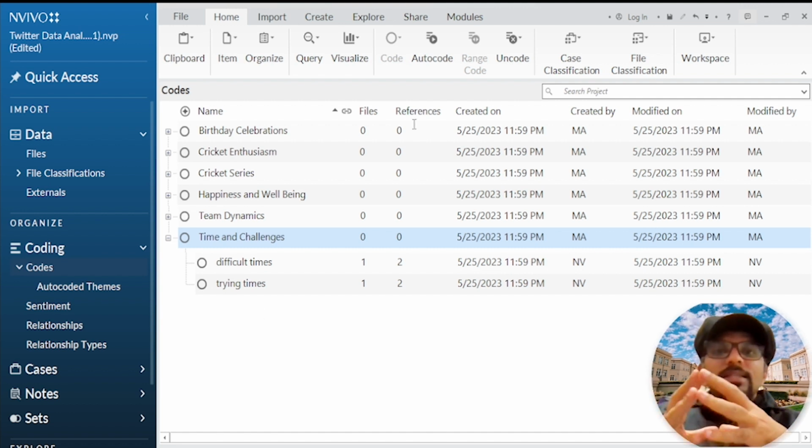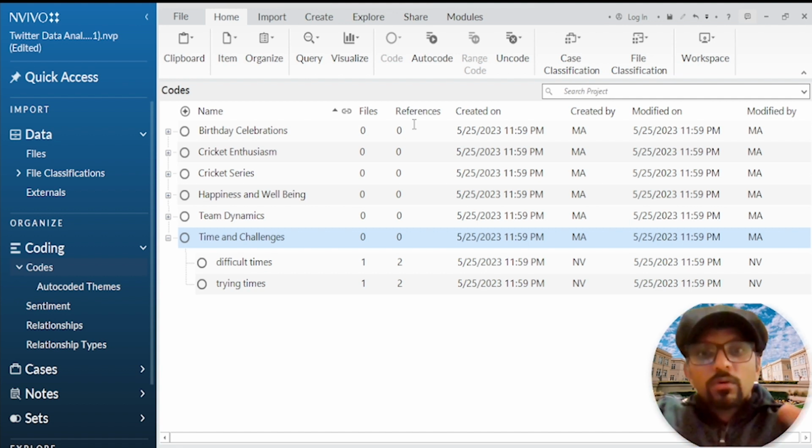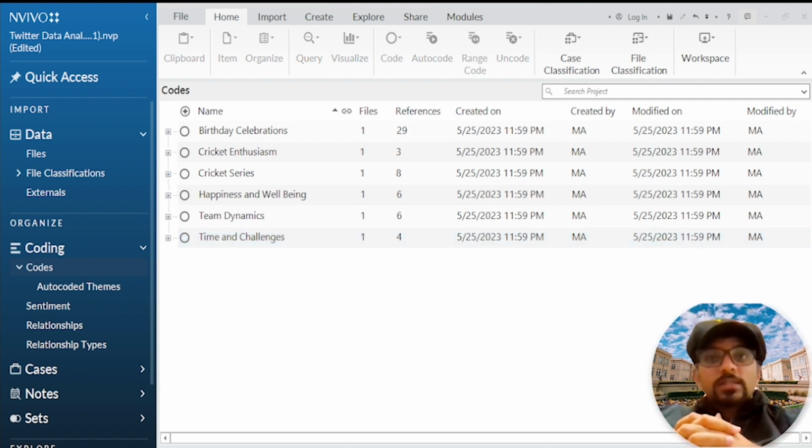So, in a sense, these newly created themes help organize the automated themes by providing a broader context and narrative. In research, the selection of themes should directly correspond to your research objectives. Your chosen themes should align with the specific goals and questions you aim to investigate in your study. This alignment is crucial for several reasons. First, it ensures relevance, keeping your research focused on addressing the core issues you intend to explore.